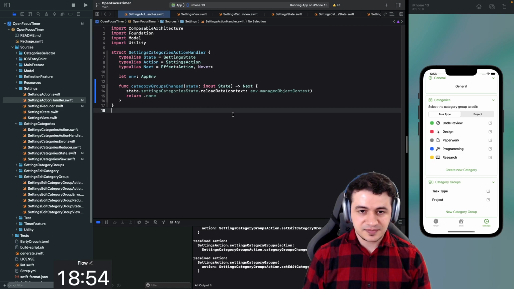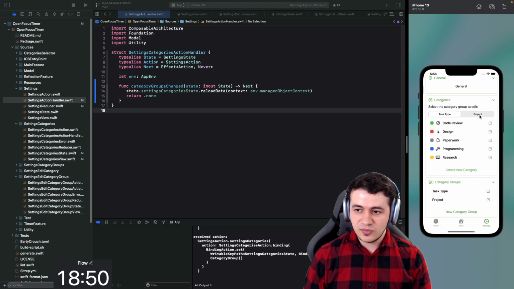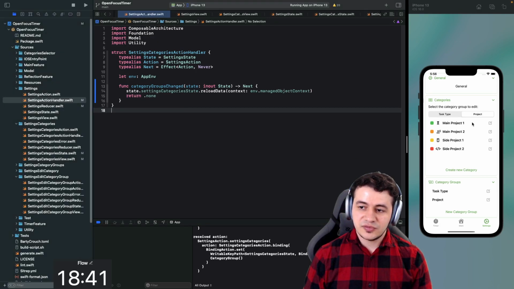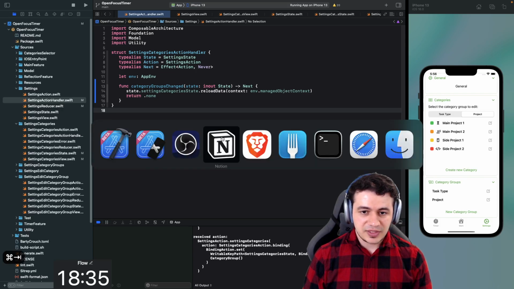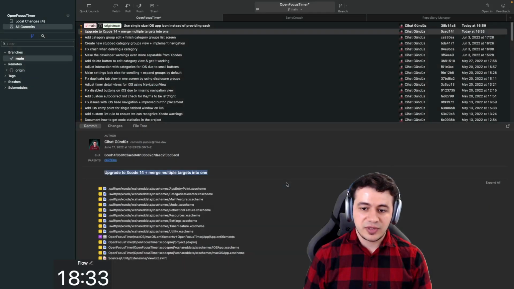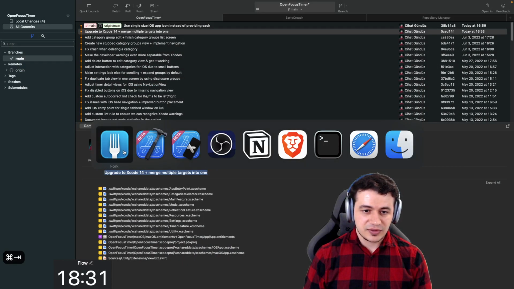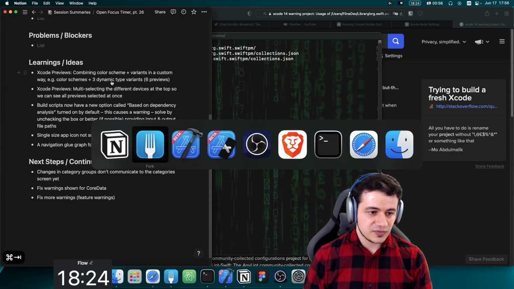I don't understand it. But we have just made sure that we update this now, and whenever something changes here, I think they are now working pretty well together. One issue we still have is if you delete all categories and groups, you will run into problems because we're currently expecting at least one there. But that's a different issue to fix, and we already have a comment for that, a developer warning in our apps, so that's going to be fixed like that. But let's commit this first.